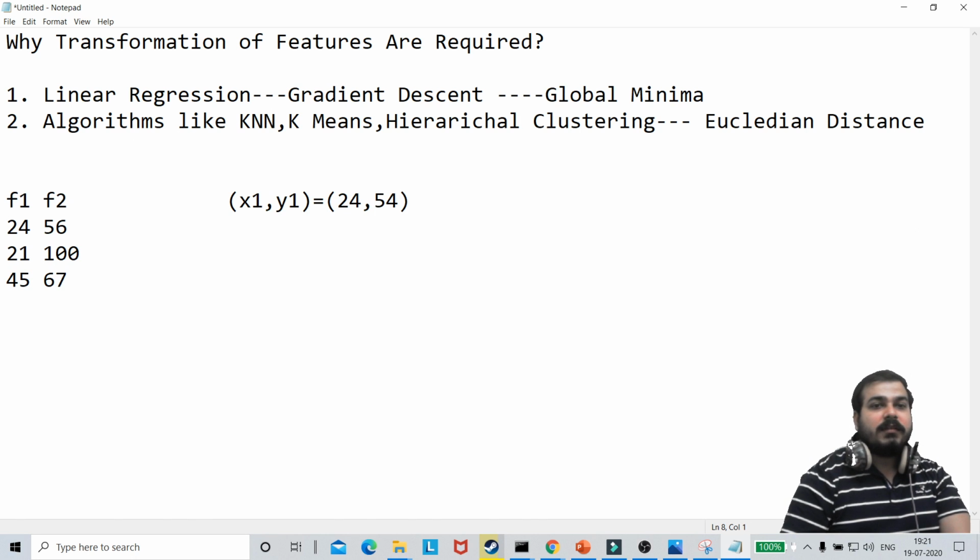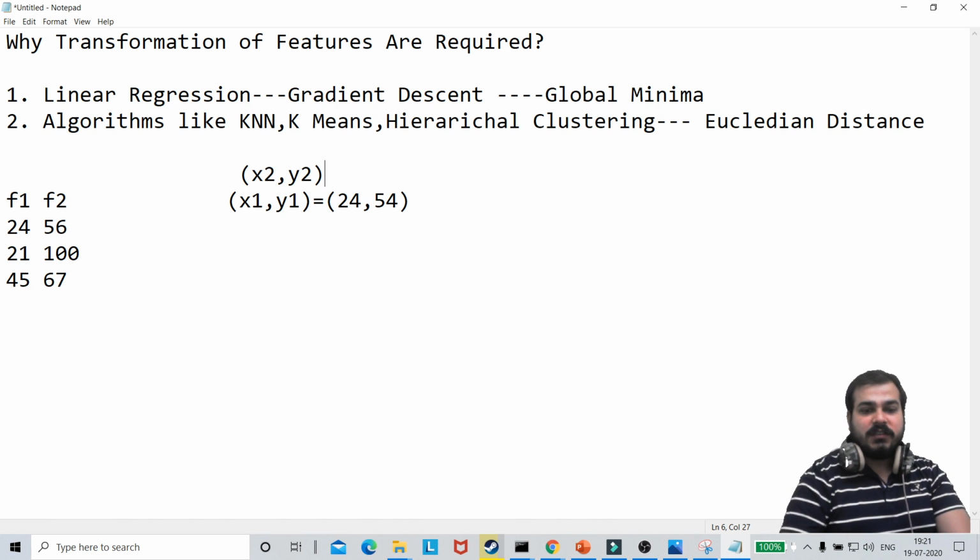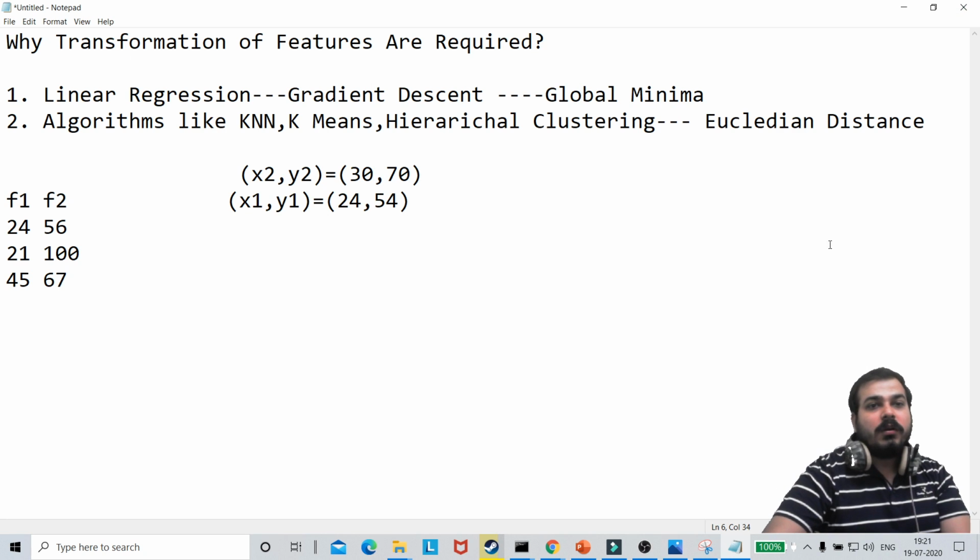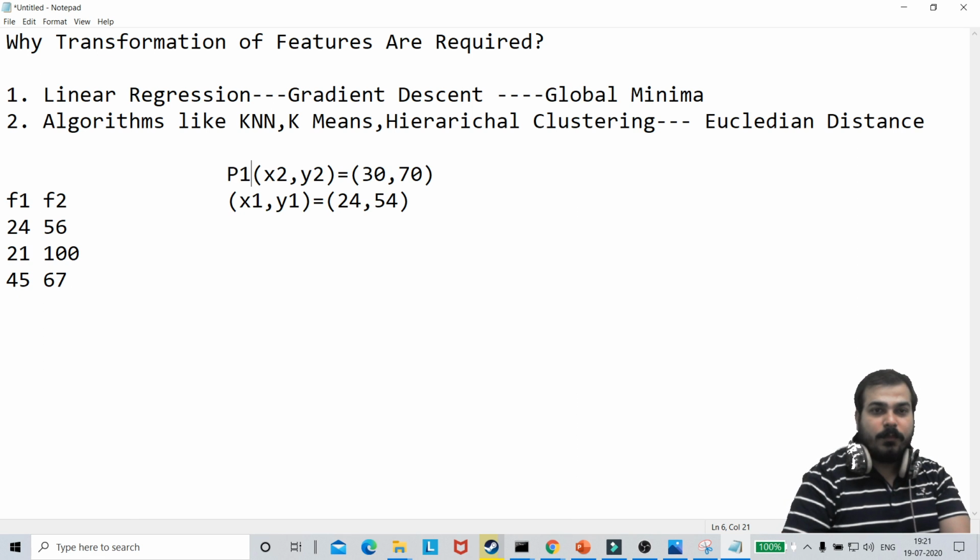And suppose I have another point x2 comma y2, around 30 comma 70. Remember, this is my point 1 and this is my point 2.